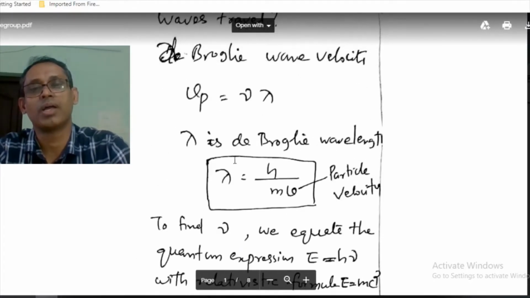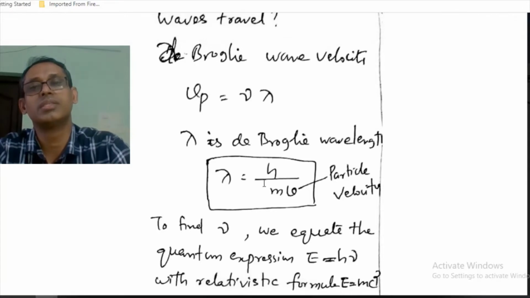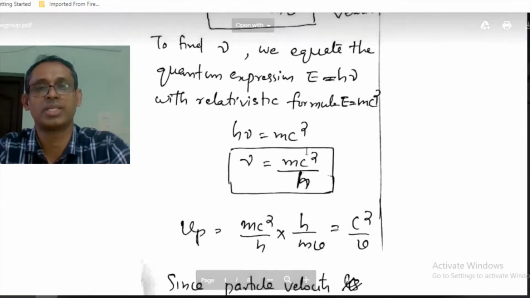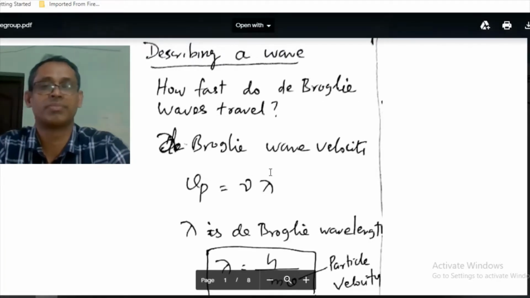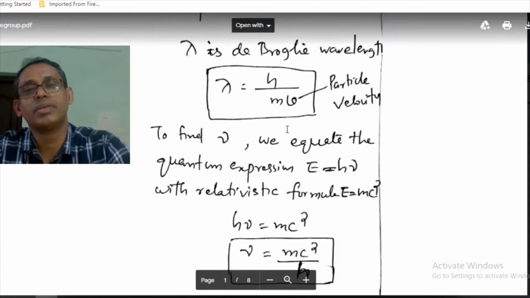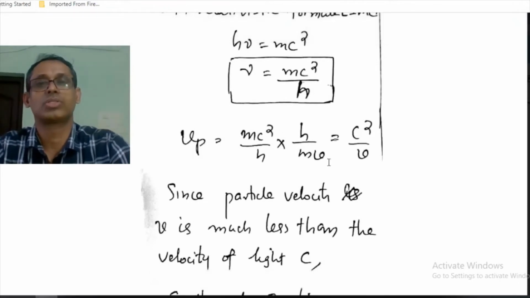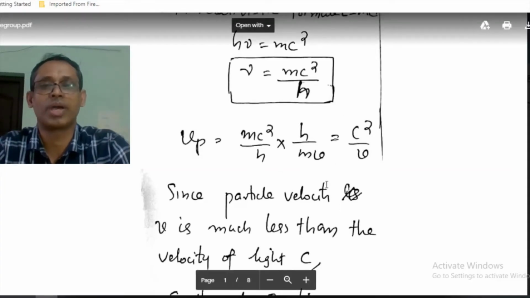We substitute this here, so Vp will be equal to mc square over h times h over mv. So that is equal to c square by v.